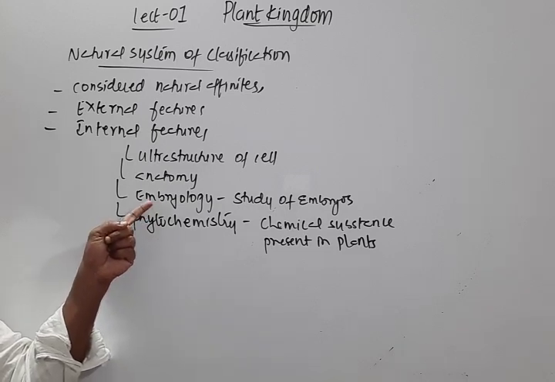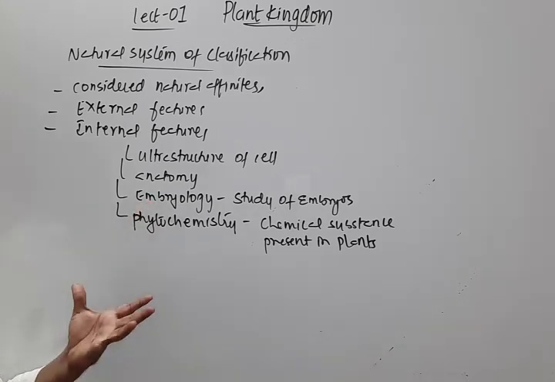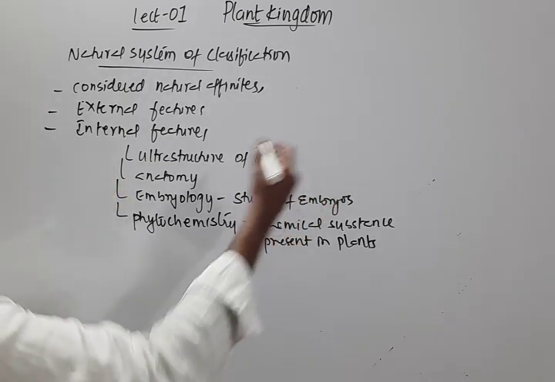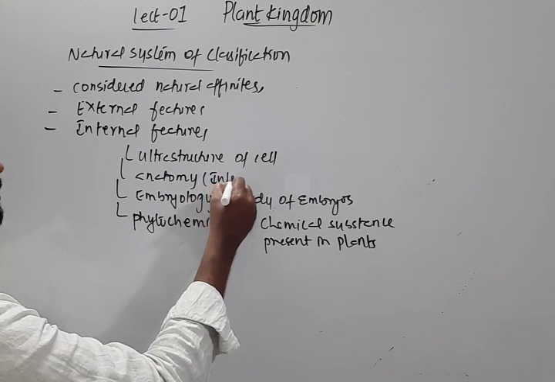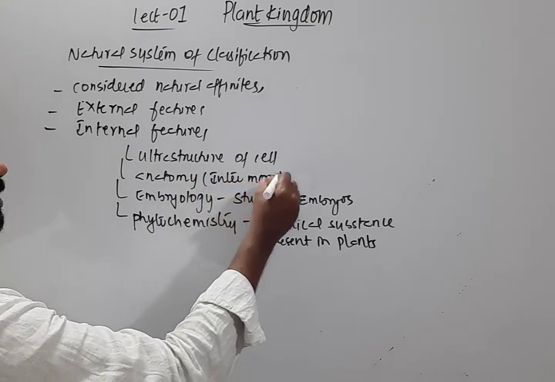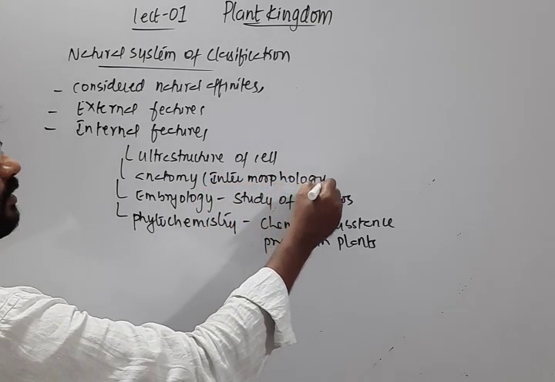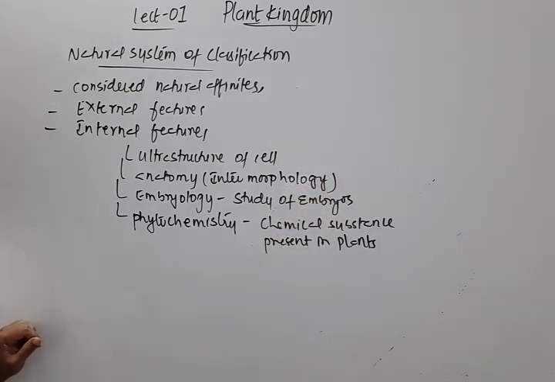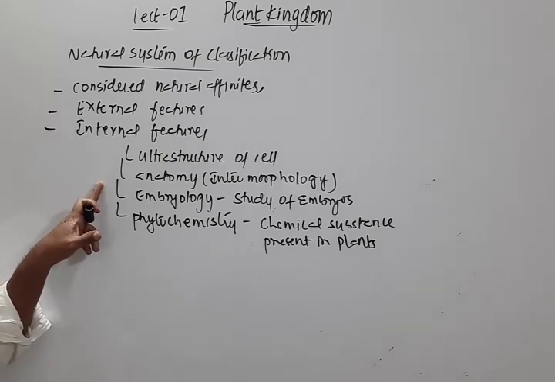Okay, so embryology, they included embryology and anatomy. We can consider this as internal morphology, where the morphology can be divided into external and internal morphology. They not only included external morphology, they also considered internal morphology.